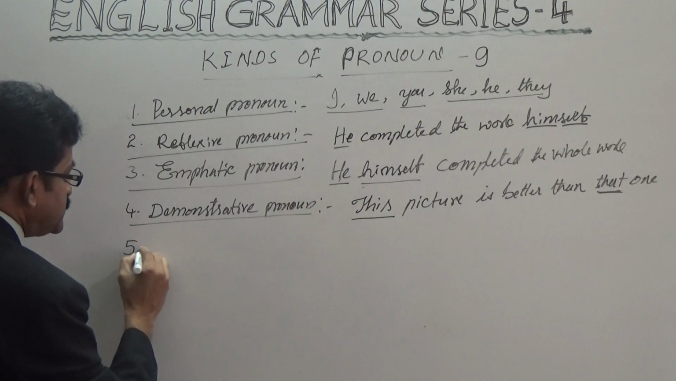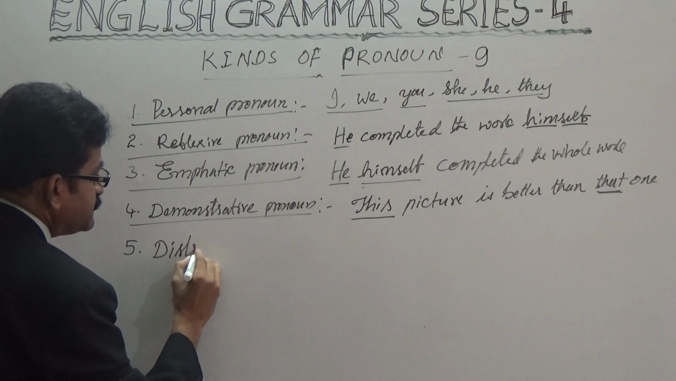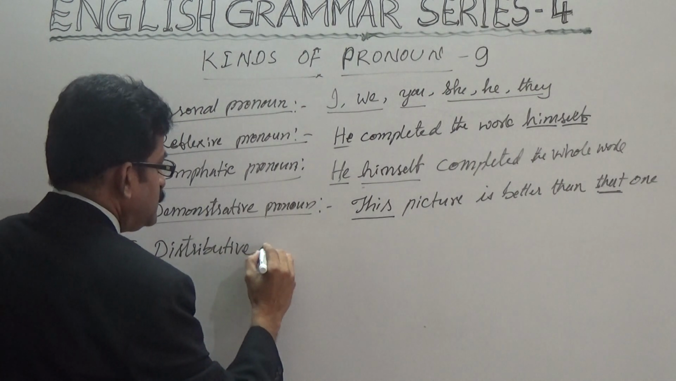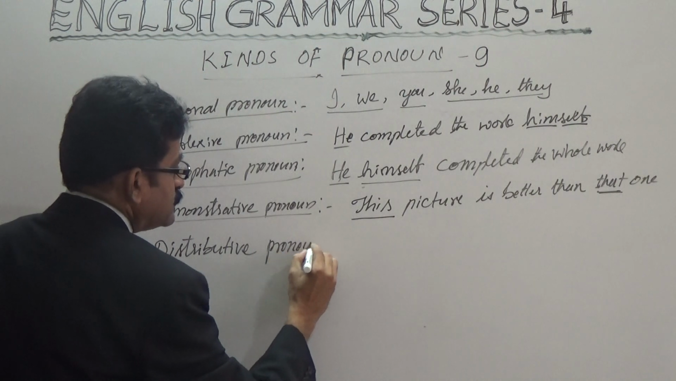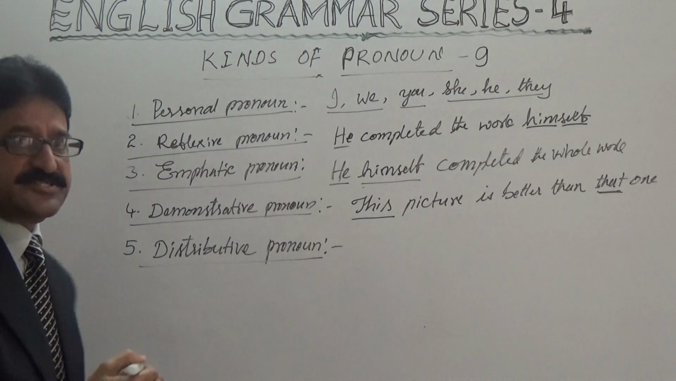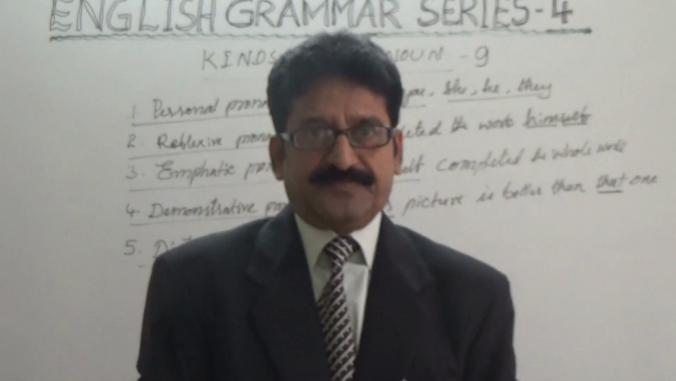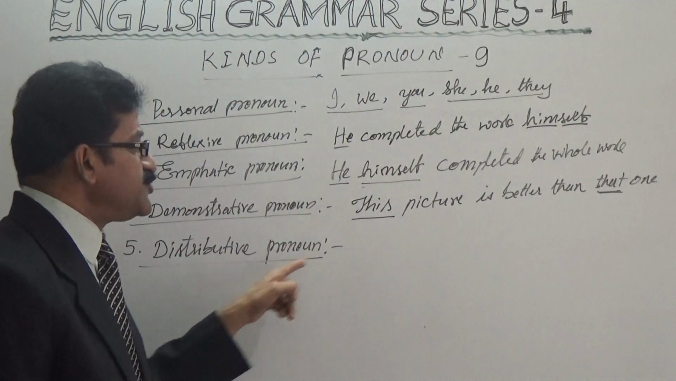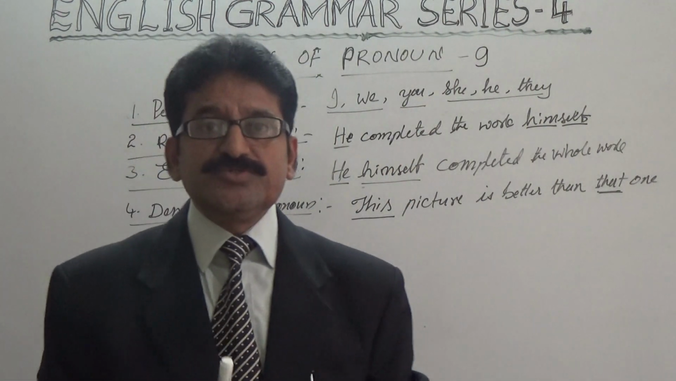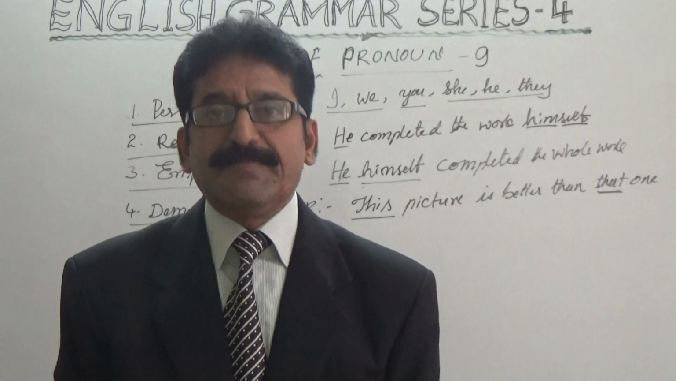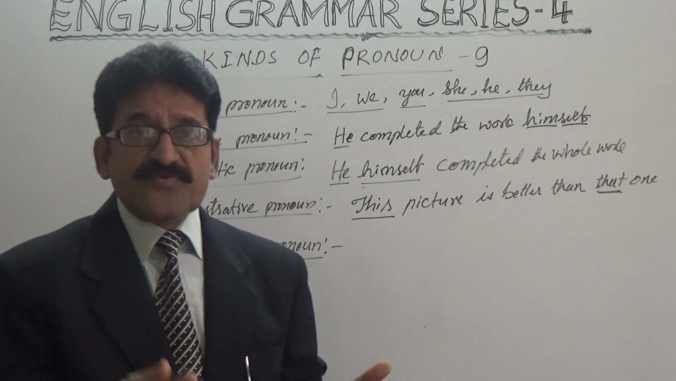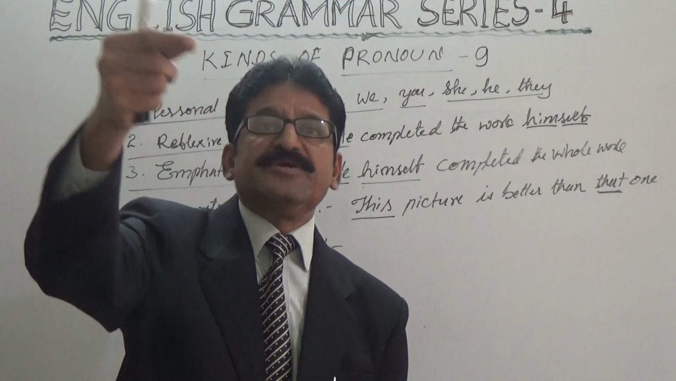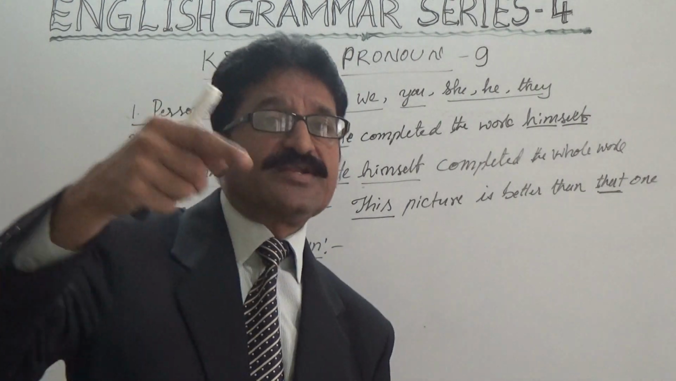And fifth one is called distributive. Distributive pronoun. Distributive. I think you know distribution, giving each one something, isn't it? Here, distributive pronoun is one which is used to distribute the things among people. See, for example, each, every, either, neither, something like that, isn't it? Each one will be given a book. Everyone can get a share.